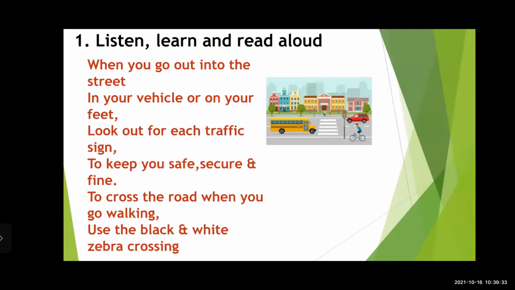Secure and fine. First of all, you have to see left and right to check whether there are vehicles or not, and then only cross very safely. On which sign do you have to cross the road? When you go walking, use the black and white zebra crossing. Students, see the picture.